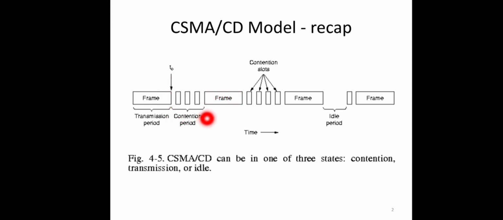So during the contention period, a lot of collisions occur, and there won't be any successful frame transmission, right? So definitely this will affect the system performance, and the impact of this contention or collision will be more in the case of long cables and short frames. So how can we resolve this contention without collision? There we have the collision-free protocols. Collision-free protocols try to resolve this contention without any collision.